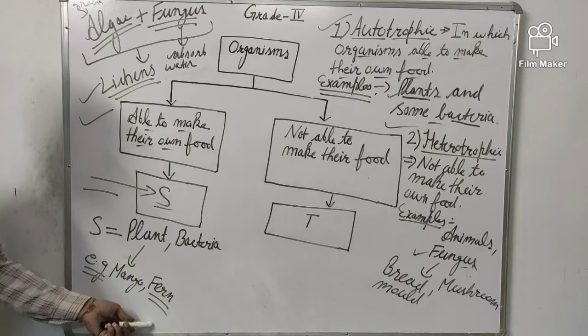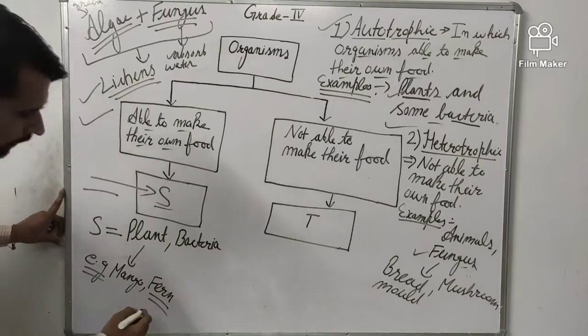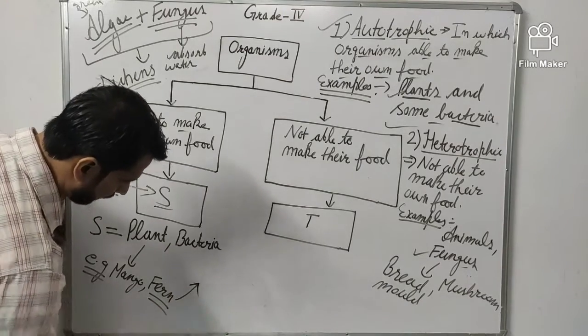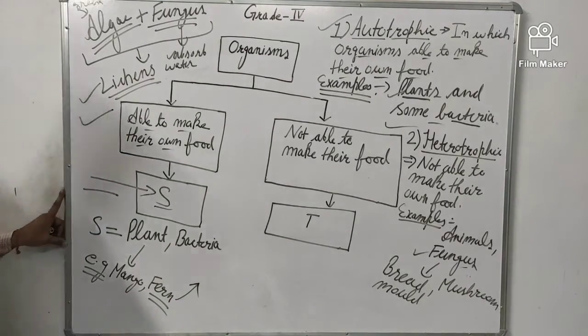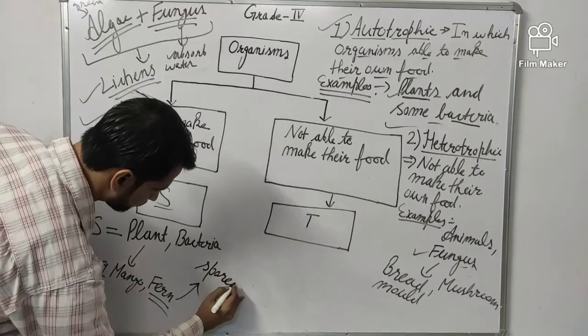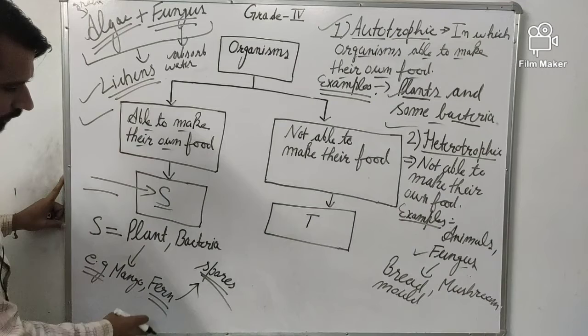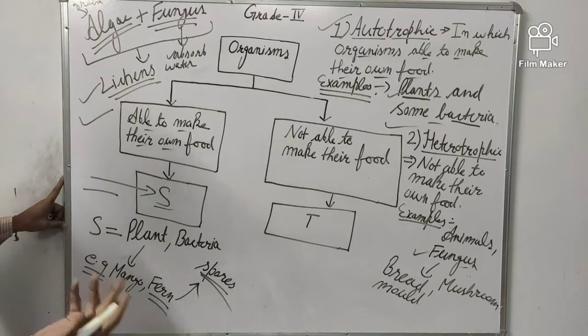So how do they reproduce? Like all plants around yourself in which flowering happens, they reproduce with the help of seeds. But some plants which are not able to produce flowers are called ferns, and ferns reproduce with the help of spores. Okay, so what is fern? Fern is a special type of plant.